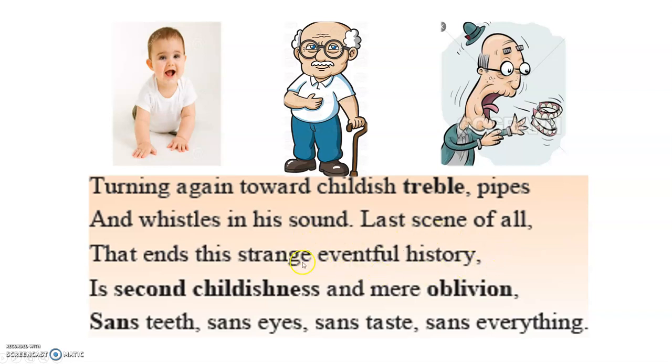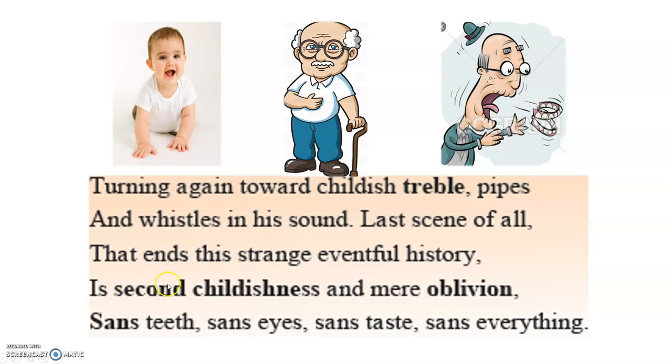So, human being has a very eventful history. Okay, last scene you can see here. What happens to his teeth? He doesn't have permanent teeth, no? So you can see artificial teeth that is coming out. This is just a humorous picture here. Is second childishness and mere oblivion.